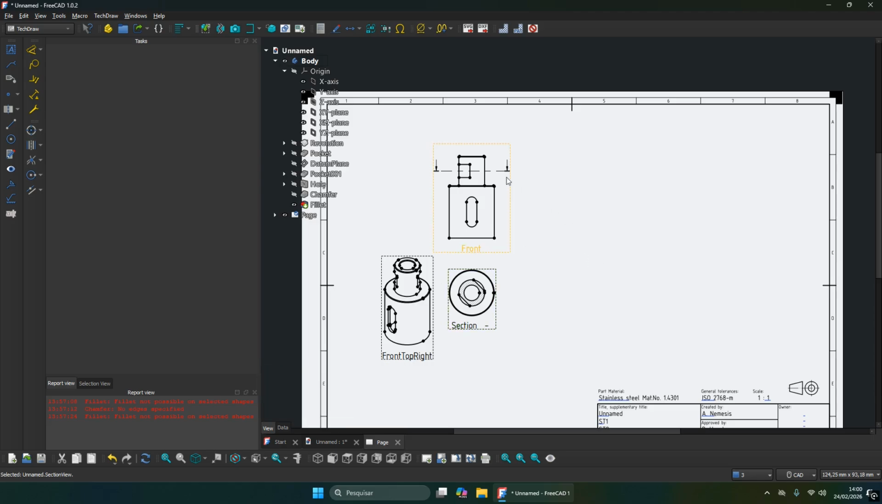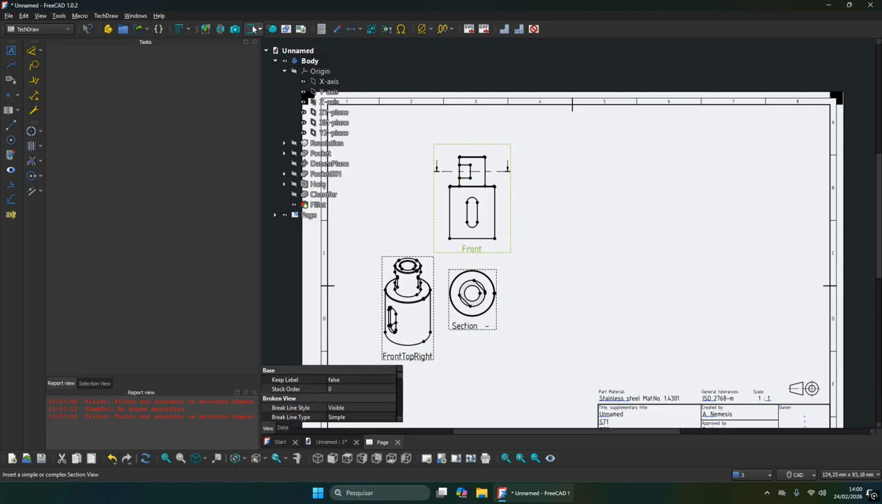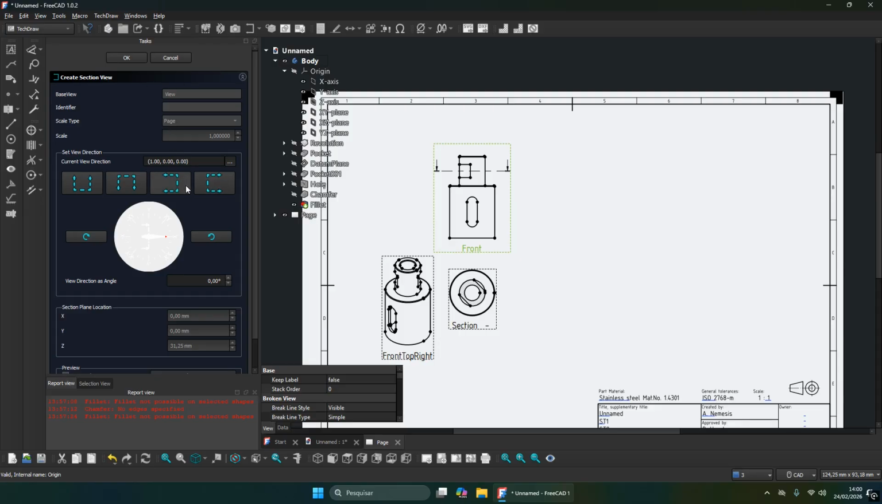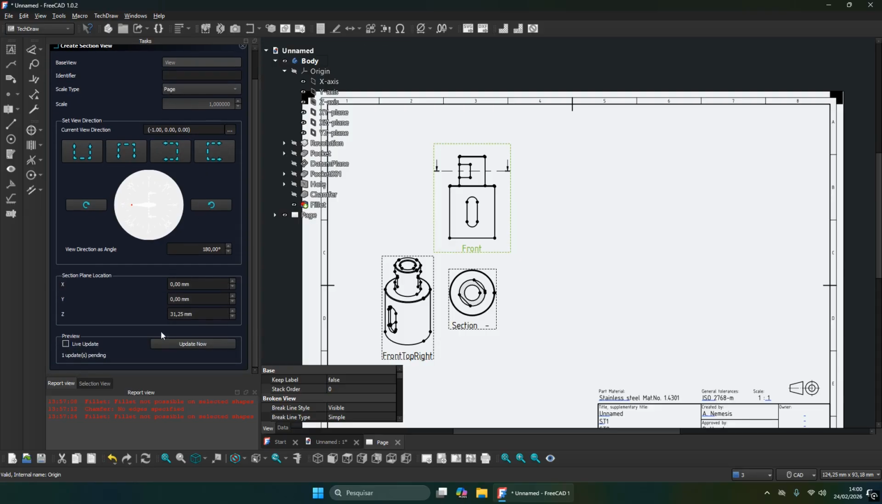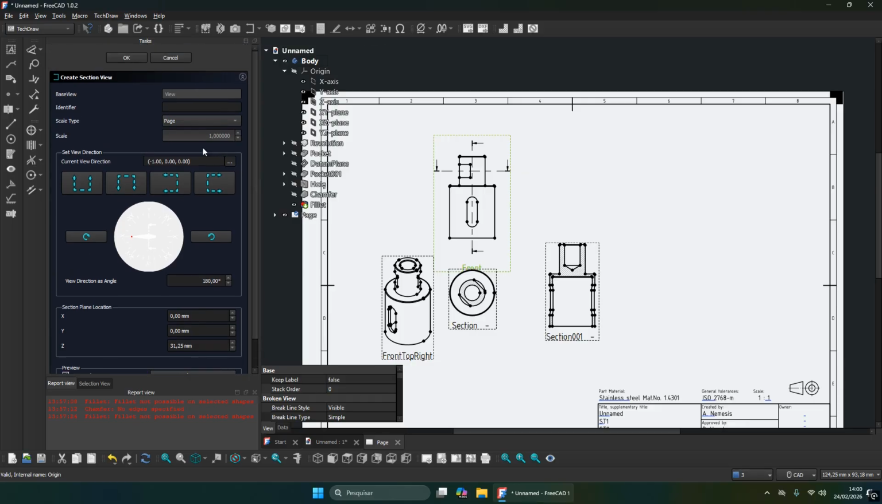Okay, I want to create another view. Select the front view and tap again the same command. And this time it will be to the right side. Okay.